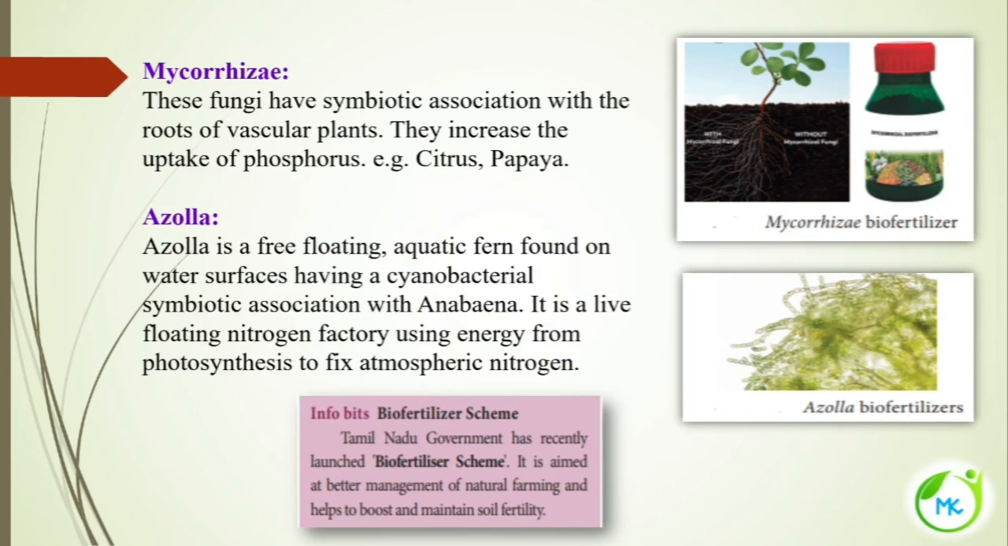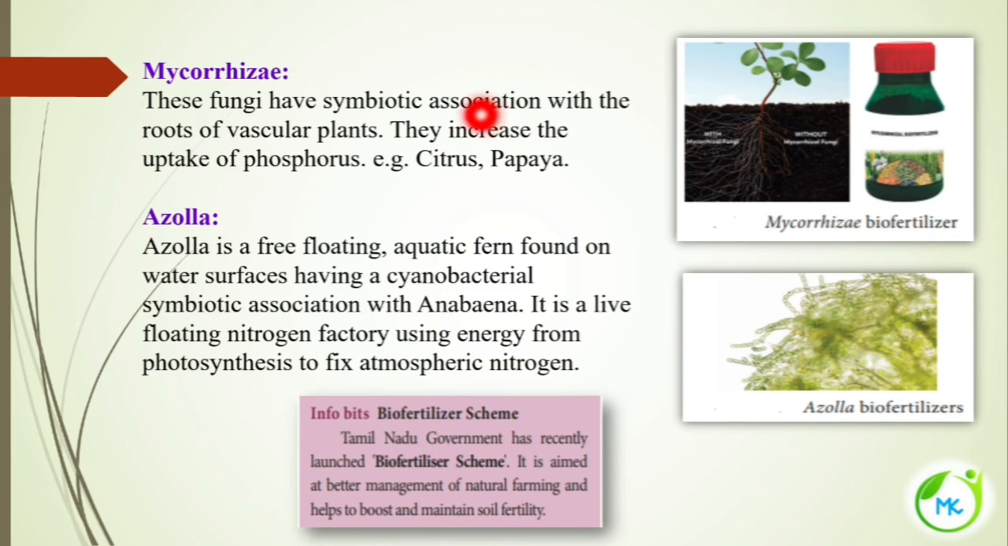The next kind is mycorrhizae. Mycorrhizae is nothing but the symbiotic association between fungi and the root of vascular plants. So the fungi and root come into association, a symbiotic association. Such an association is called mycorrhizae. What is meant by symbiotic association? In the association, two partners are involved and both the partners are benefited, then such a kind of association is called symbiotic association.